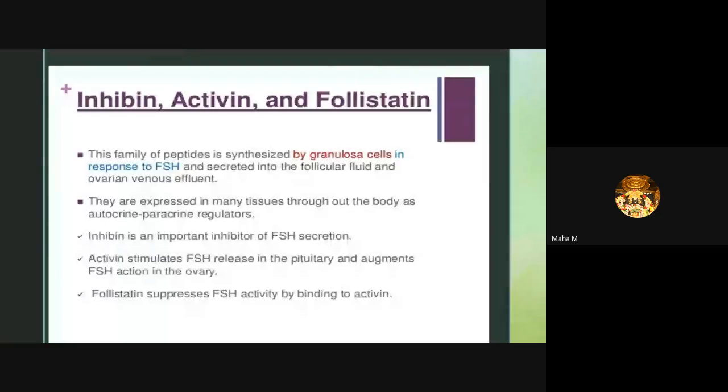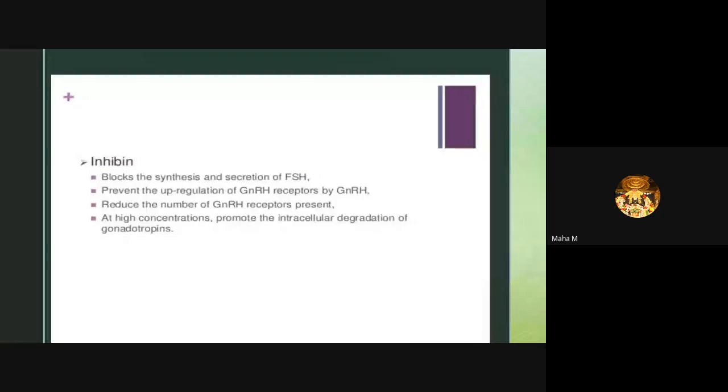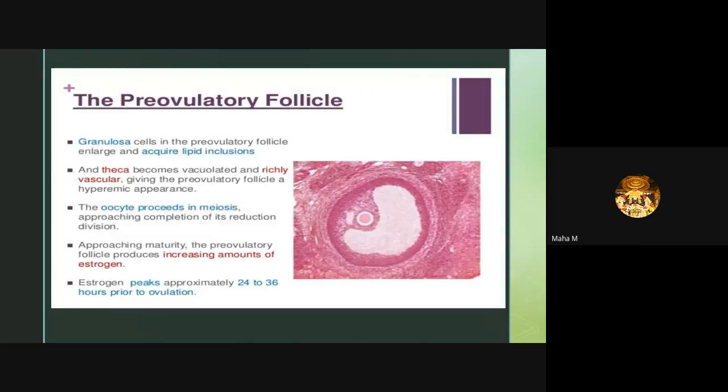Coming to the pre-ovulatory follicle, granulosa cells in the pre-ovulatory follicle enlarge and acquire lipid inclusions, and the theca cells become vacuolated.